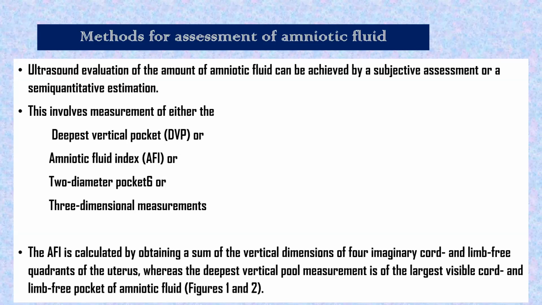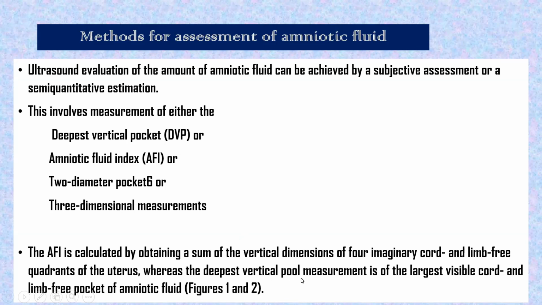Amniotic fluid index is calculated by obtaining a sum of vertical dimensions of 4 imaginary cord and limb free quadrants. We divide the uterus into 4 quadrants, isn't it? Above and below the umbilicus and right and left side of the umbilicus. Like that we make 4 quadrants. And then in that quadrant there should be no limbs and no cord, and there we measure amniotic fluid. That is one criterion.